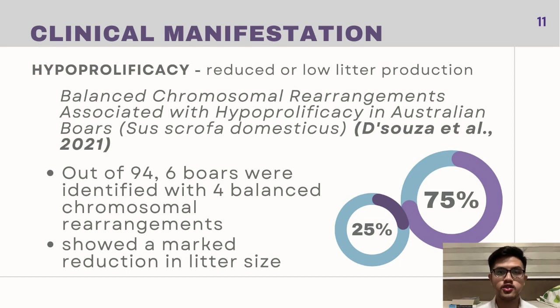A similar result showed in a study of De Souza et al. within Australian boars. Out of 94 boars, 6 boars were identified with 4 balanced chromosomal rearrangements. And within those 4 boars, it showed a reduction of litter size from between 25 to 75%.